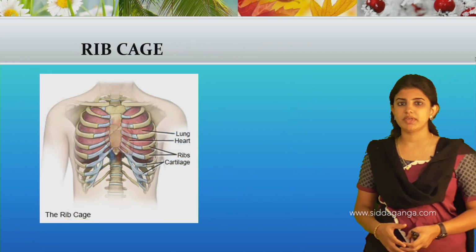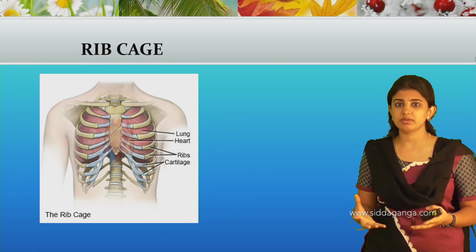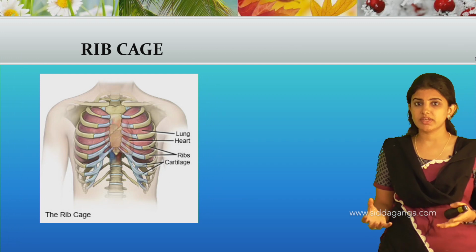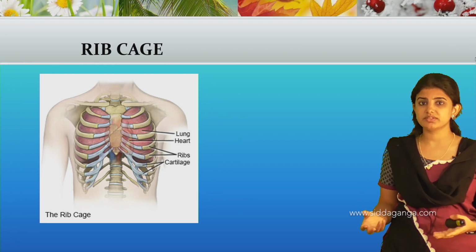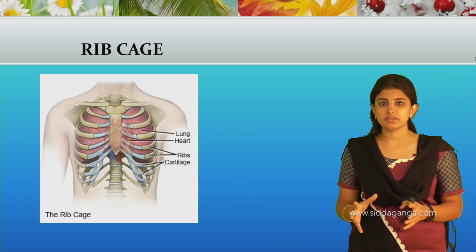Next one is the rib cage. You know the word cage. A cage is usually for birds, which helps to protect them.